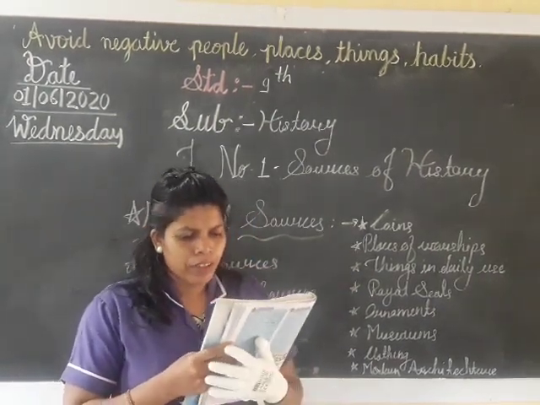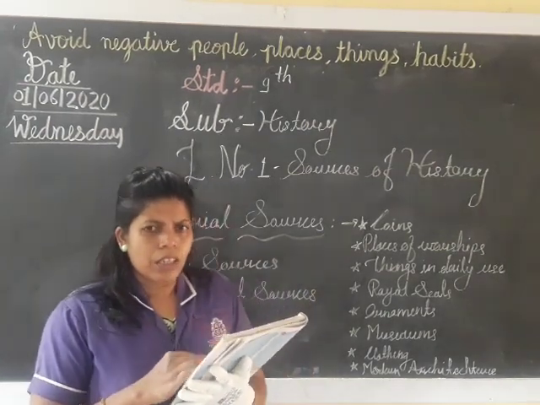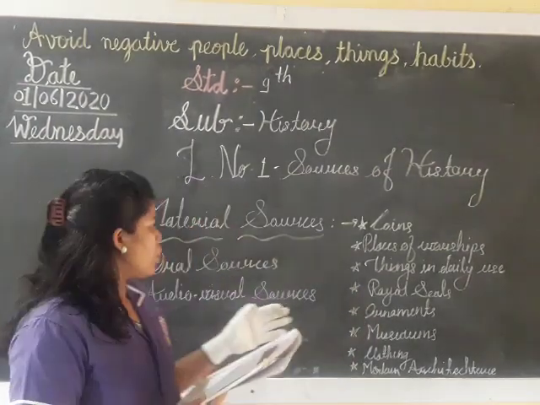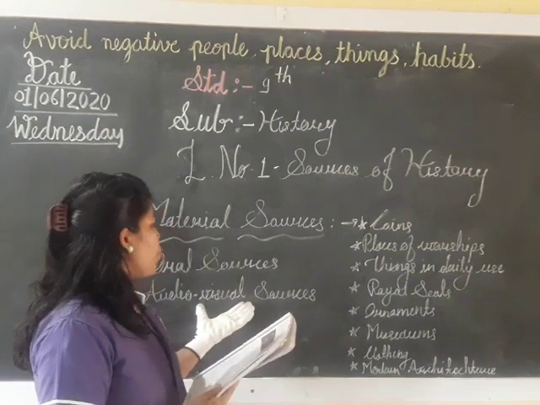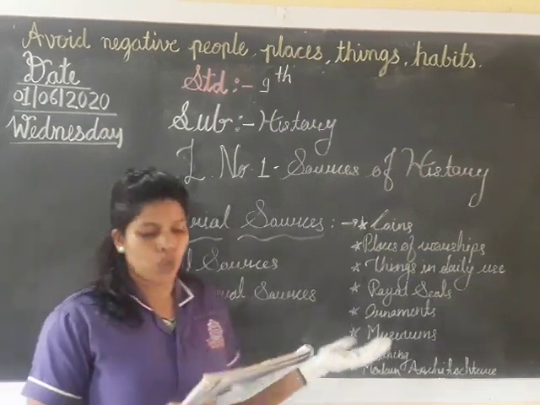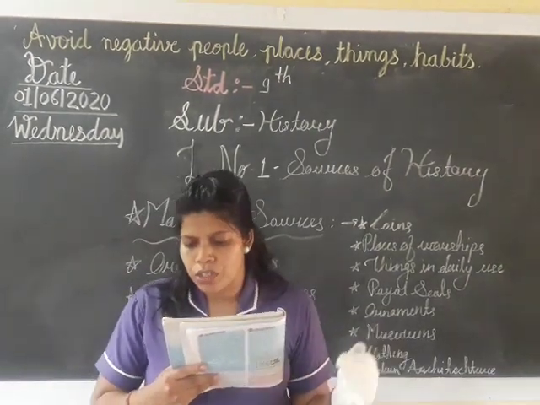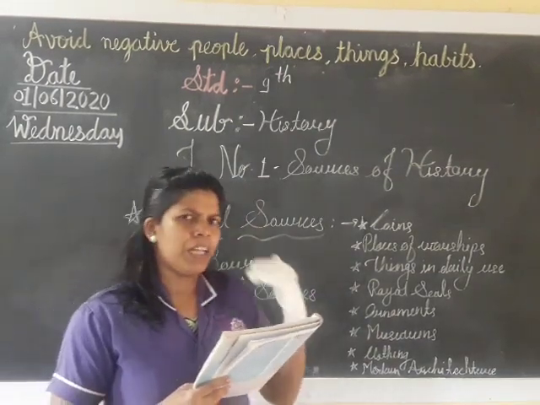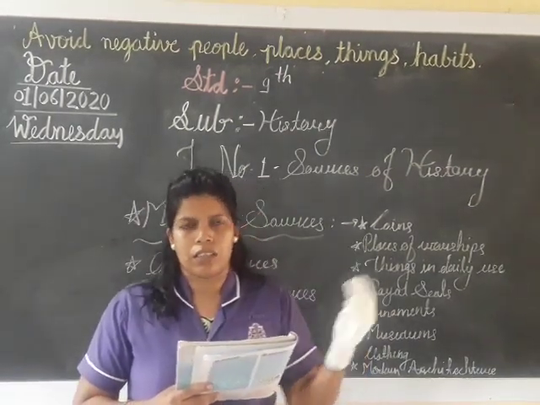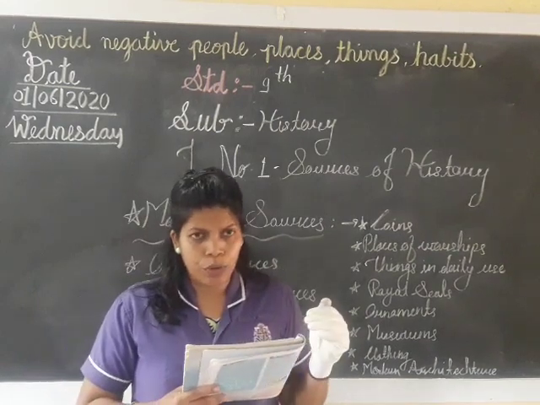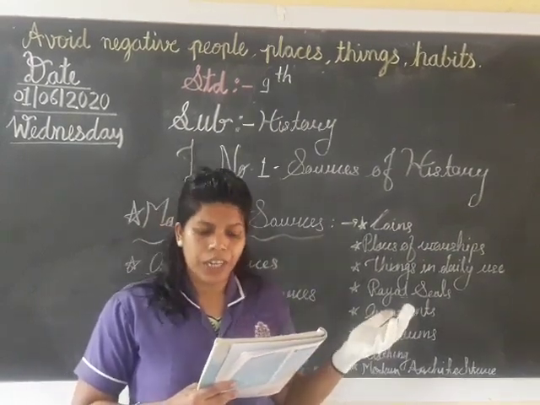Now here, we have seen about oral sources. Now we are going to see audio visual sources. In audio visual sources, many things are there: television, radio, film, internet.